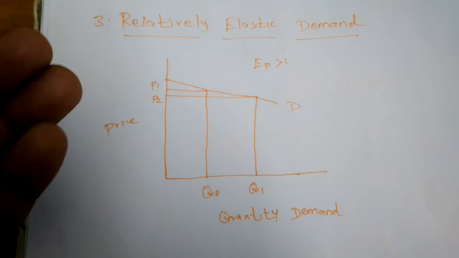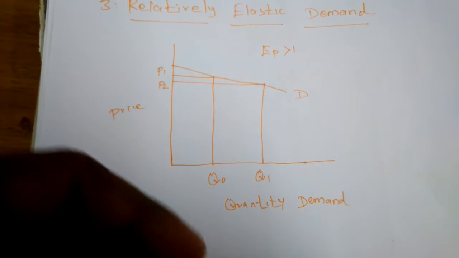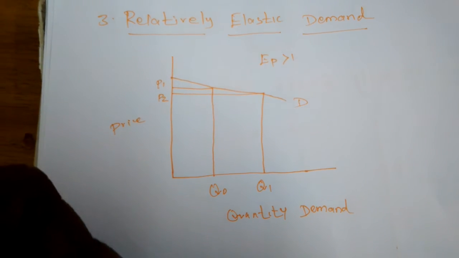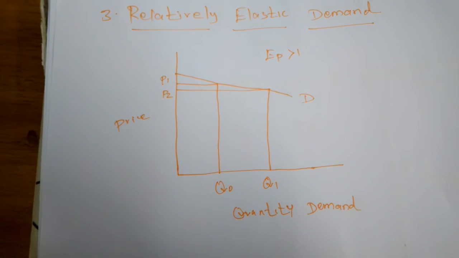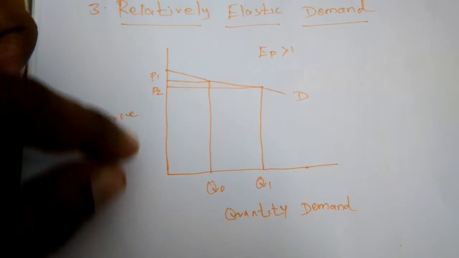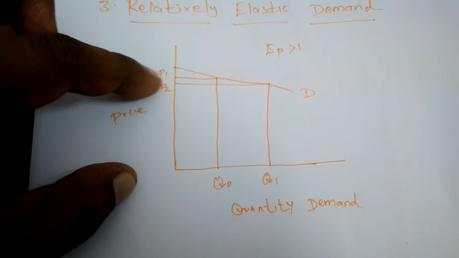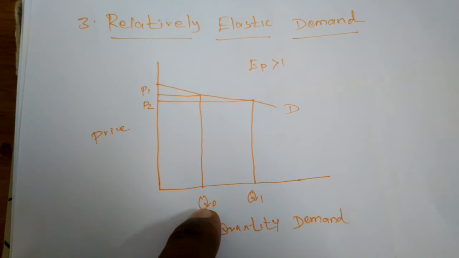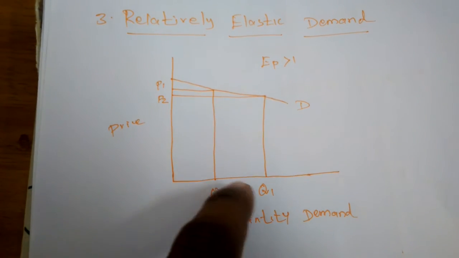Gradually sloping means when the price change is very small, but the quantity demanded of the commodity is very high. This shows that the proportionate change in quantity is greater than the proportionate change in price. Suppose the gap between the points P1 and P2 is 5, and the gap between the quantities Q2 and Q1 is 10.